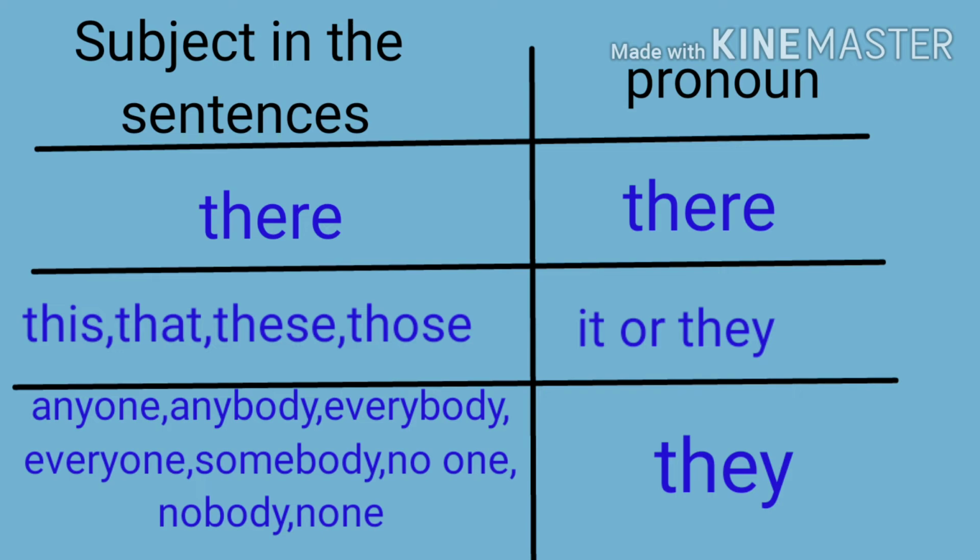Now children, let's see more about the pronoun used in question tags. Children, if the statement has the subject there, this, that, these, those, anyone, anybody, everybody, everyone, somebody, no one, nobody, none, then what pronoun is used in the question tag? If there is used as a subject, use there as a pronoun in the tag. This, that, these, those, then it or they. Anyone, anybody, everybody, everyone, somebody, no one, nobody, none, then they.